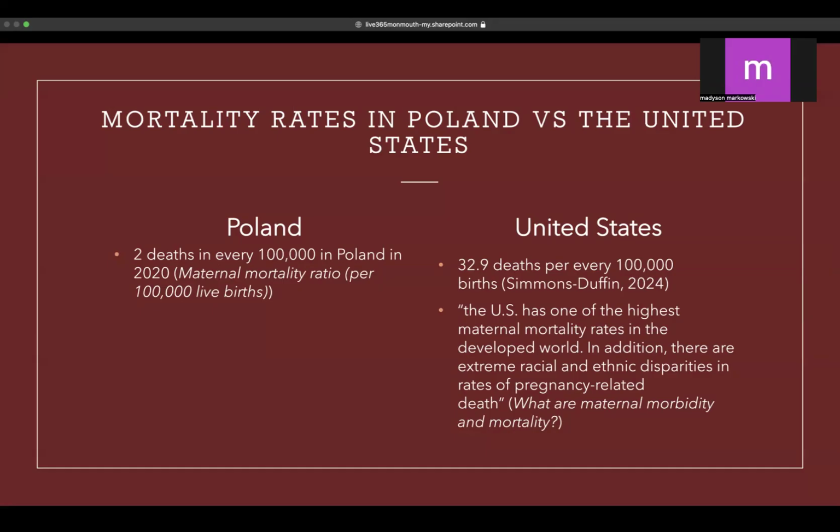The US has one of the highest maternal mortality rates in the developed world. In addition, there are extreme racial and ethnic disparities in rates of pregnancy-related deaths. This is also due to the inequality of healthcare seen between different races and ethnicities. It is harder in some areas to get healthcare. Those are areas that are predominantly populated by those who are of lower income. And that does contribute to the mortality rate within the United States.